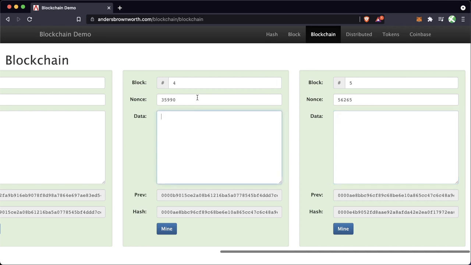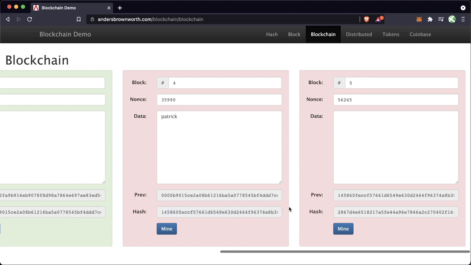But let's take a look. If I break this block right here, what happens if I break the data in here? If I put Patrick in here, you can see that both of these are now red. Both of these are now invalid, because the block hashed with the nonce, hashed with the new data, which is my name Patrick, hashed with the previous block, is now a brand new hash. And this block is still pointing to this previous hash right here.